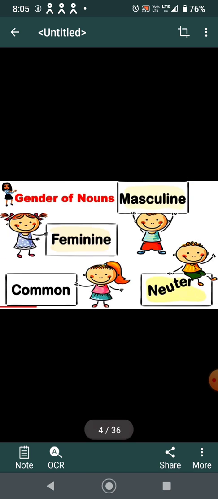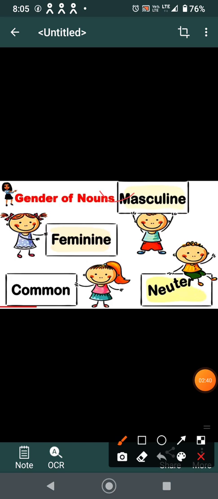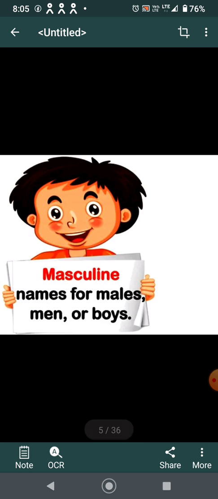Now basically children, there are 4 kinds of gender. They are known as masculine, feminine, common and neuter. 4 kinds of gender, again I am repeating: masculine, feminine, common and neuter. Now I will explain you one by one. I hope you must be knowing masculine and feminine, because we are doing this from class 1 and now we have reached class 3. So a quick recap of these genders.